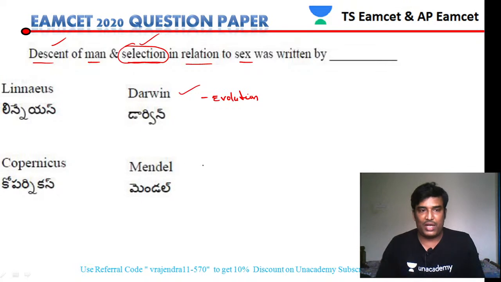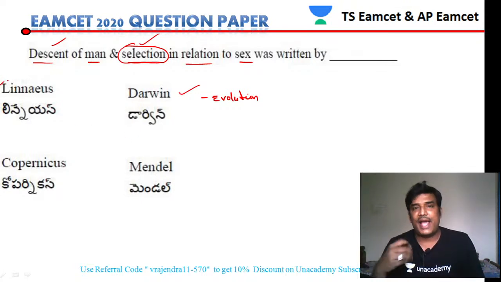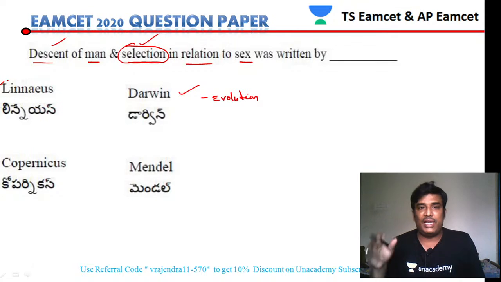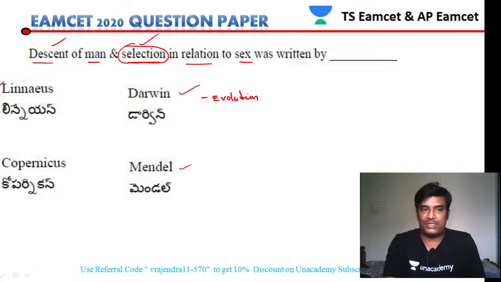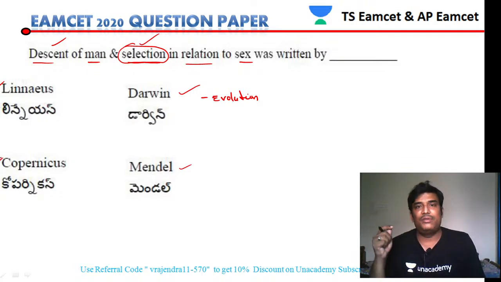Out of all these scientists, Linnaeus extensively worked on the taxonomy of plants and animals. He is not an evolutionary biologist, he is a taxonomist. Mendel worked on genetics, especially of plants. Copernicus is a scientist, no doubt, but not a biological one.